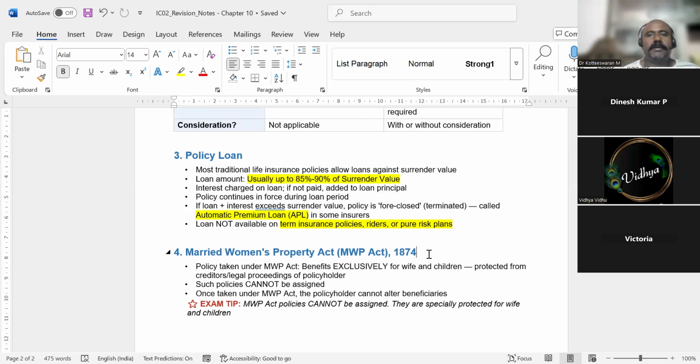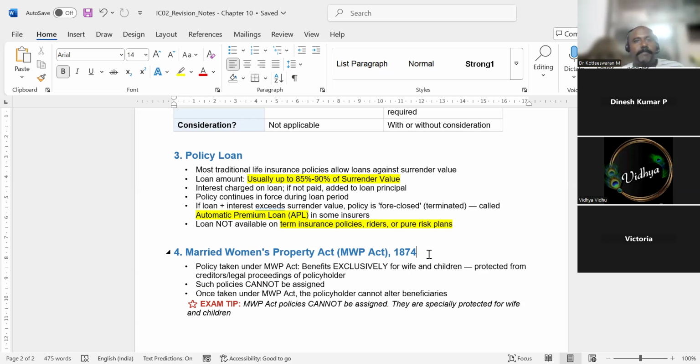Nobody. If, for example, I have taken loans from 10 different banks. I have taken a 10 lakh rupees loan in every bank. And I have an insurance policy for 3 crores. And I have taken that 3 crore policy under the Married Women Property Act.